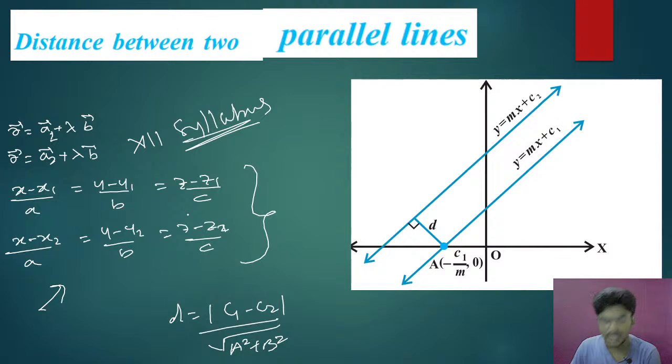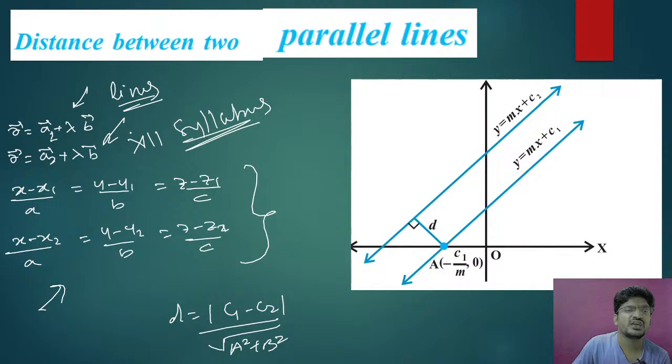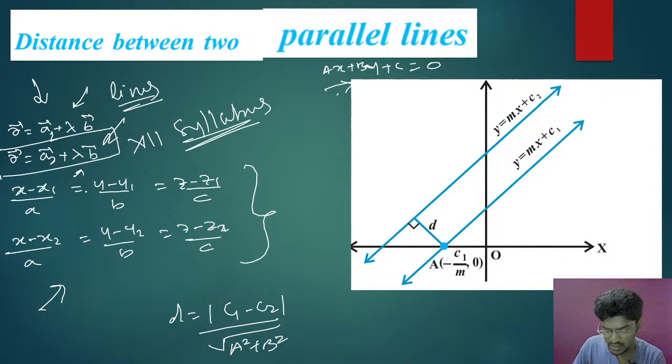This is all your 12th class syllabus. These are the equations of lines. What do you learn as the equation of line in 11th class? You learn it as ax plus by plus c equal to 0. But in 12th class you learn it in vector form, that is vector a plus lambda times vector b, or you can learn it as vector r equal to vector a2 plus lambda times b. And you also learn it as x minus x1 by a equal to y minus y1 by b equal to z minus z1 by c. This is the equation of line.